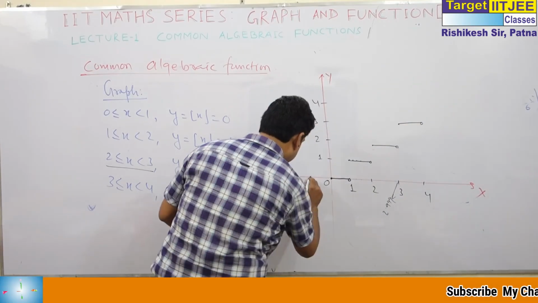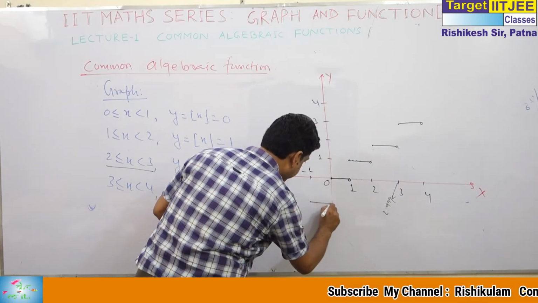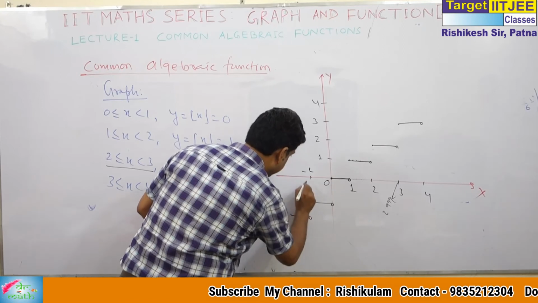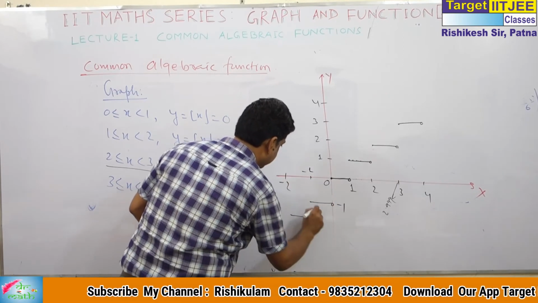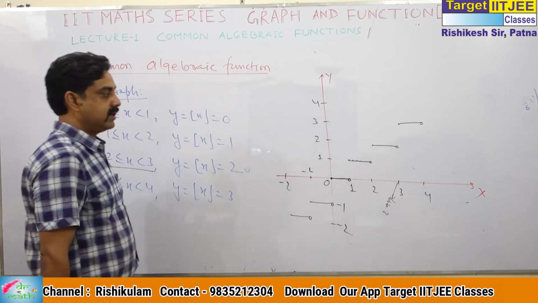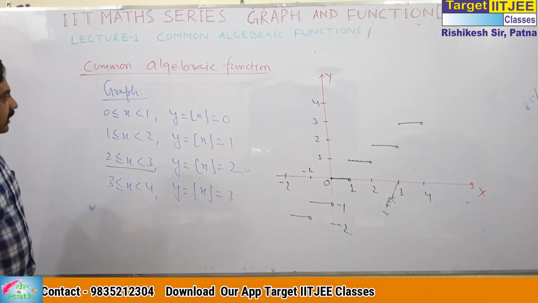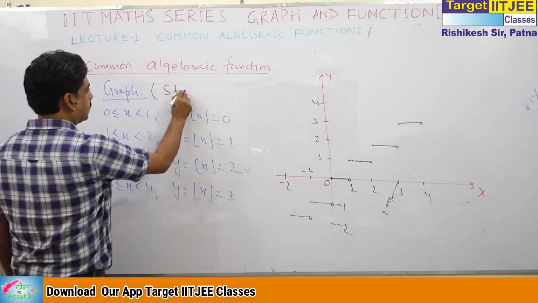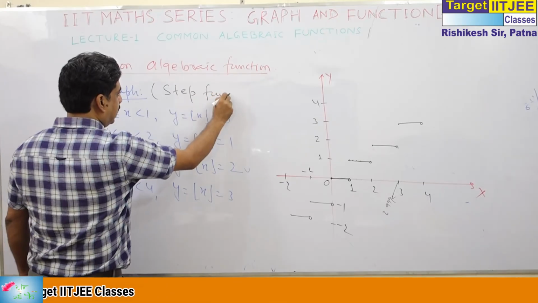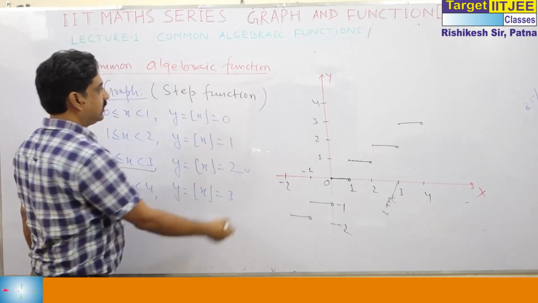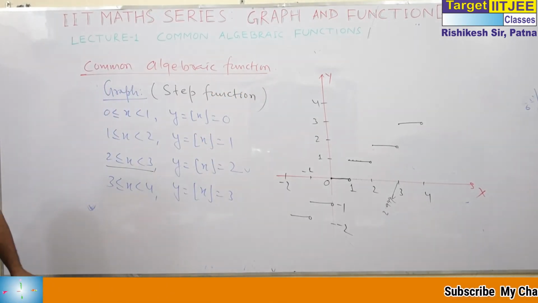You can move this way also, for negative values: this is minus 1 between minus 1 and 0, minus 2 and so on. This is the graph. So it is also called a step function. Greatest integer function is also called a step function because of its stepwise graph.